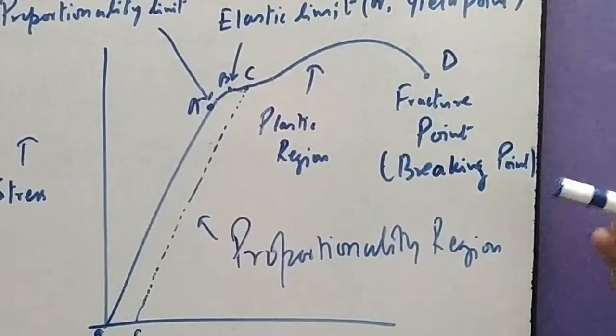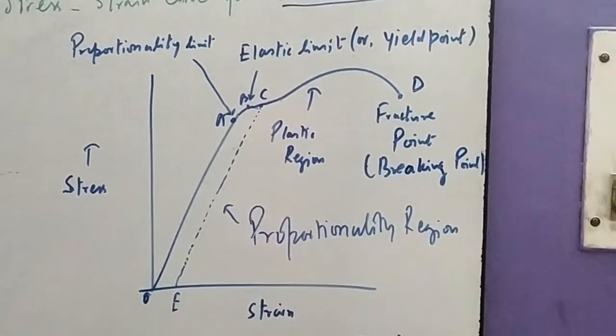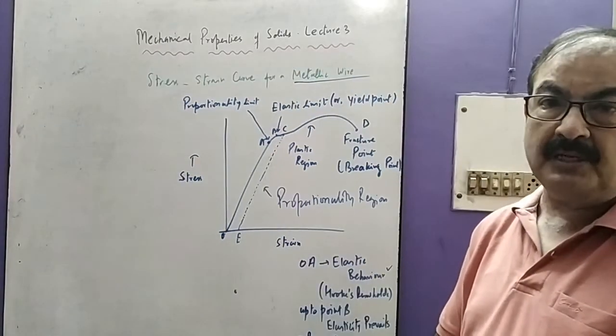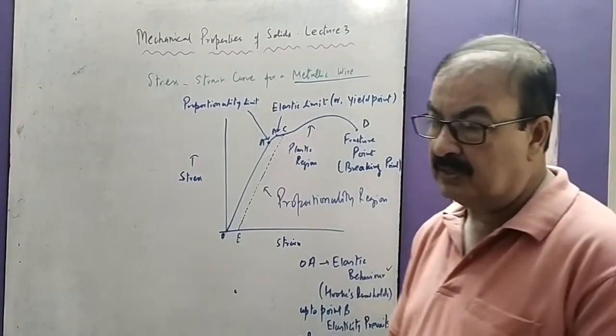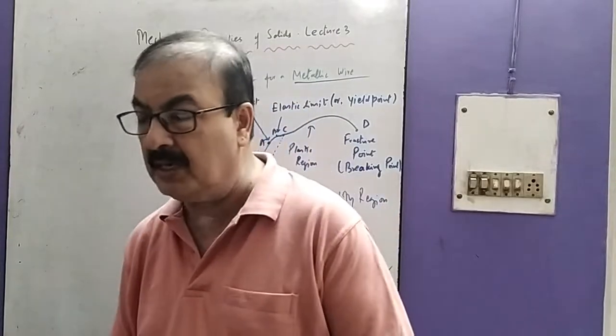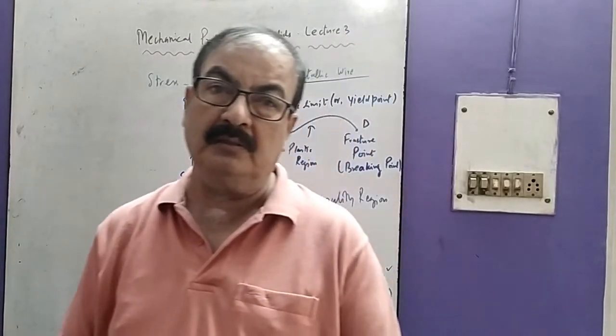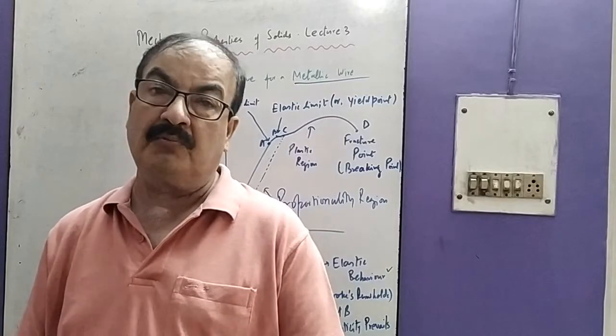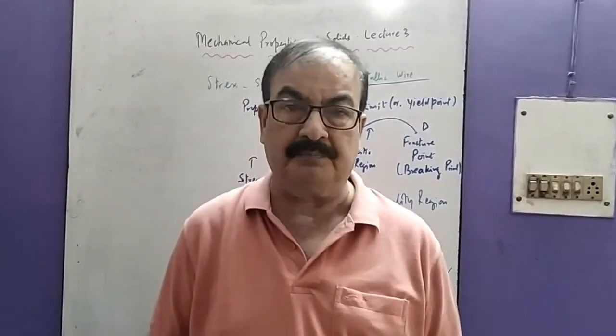In that way, we have determined the stress-strain relationship for this curve. Okay, and in other words, it is in fact a real result from the experimental setup.